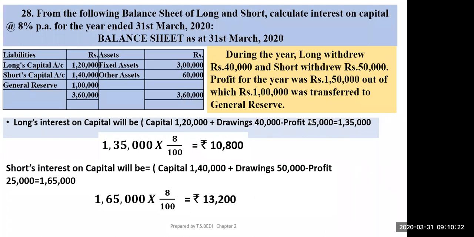And from where I have taken this 25,000? Total profit for the year was 1,50,000, out of which 1 lakh was transferred to general reserve. So out of 150, 1 lakh has been transferred to general reserve. So remaining profit is 50,000. So 50,000 was divided in equal ratio.